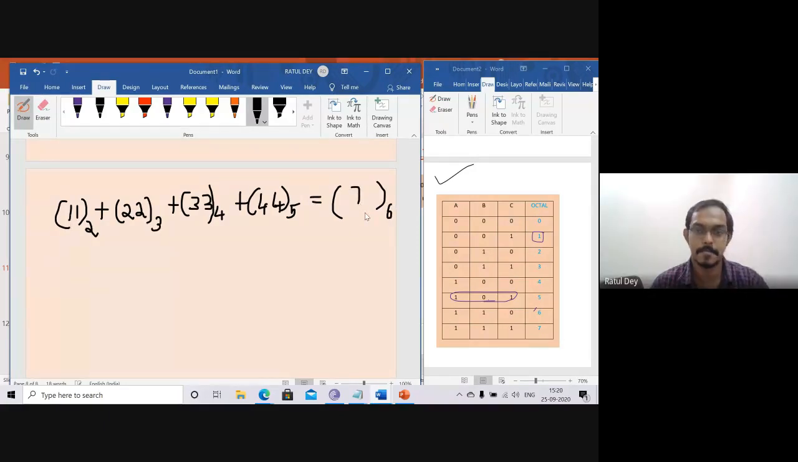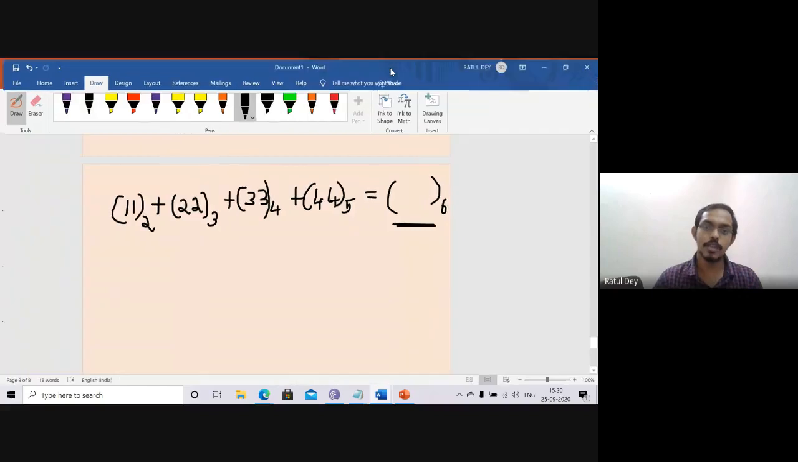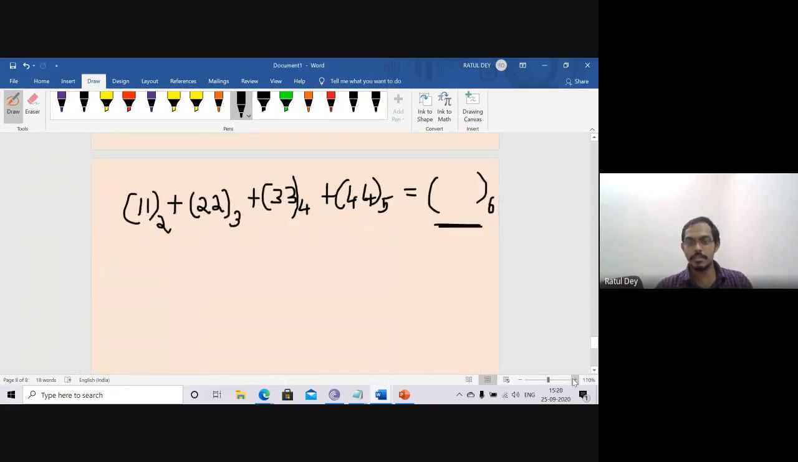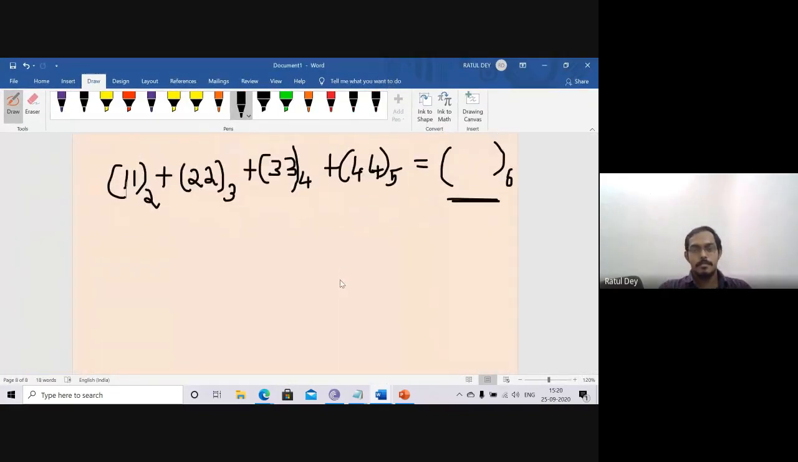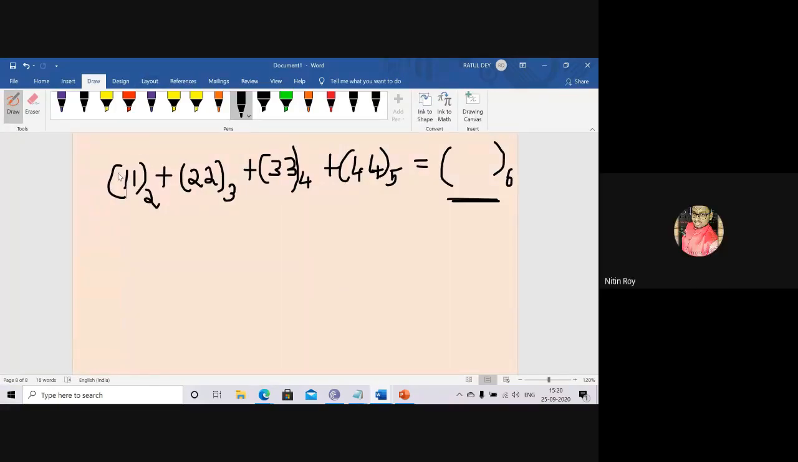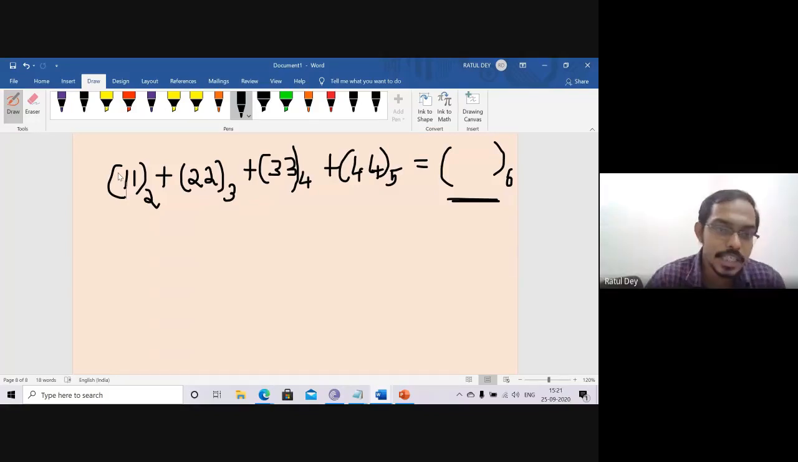Our question is this one. What is this value? How can we do that? Please anybody reply. We will have to convert it into decimal form. Yes, you are right. If there is anything we don't know, we just convert to the decimal number system. So how can we do that? Can anyone say for the very first one?